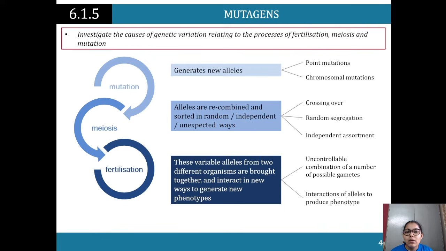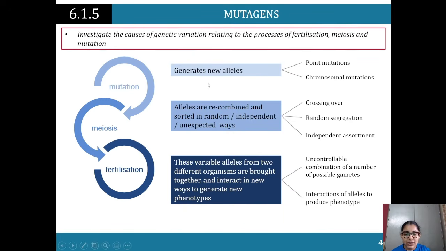Cool. So now looking at investigating the causes of genetic variation relating to the process of fertilization, meiosis, and mutation. So we've got mutations, meiosis, and fertilization. How are these now all working together? What impact is that going to have on the offspring, especially when we look at fertilization?